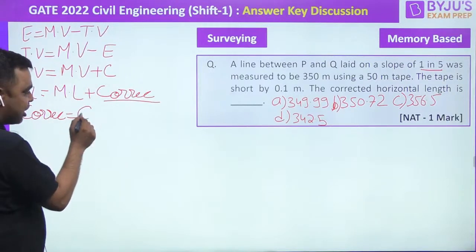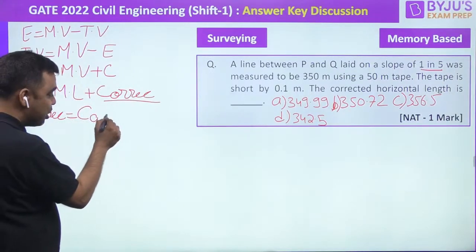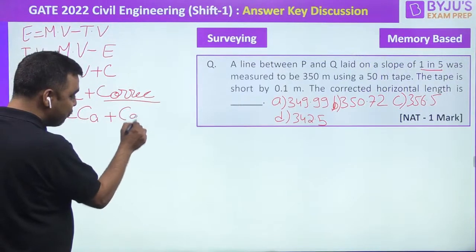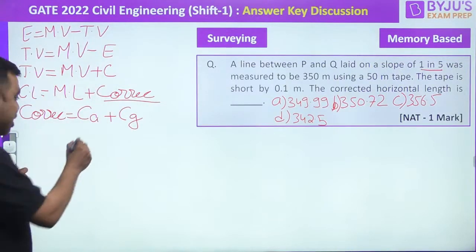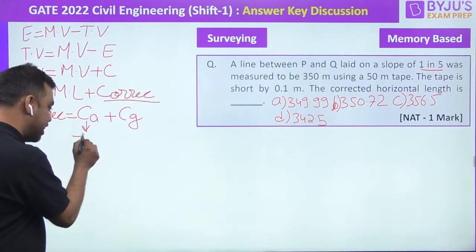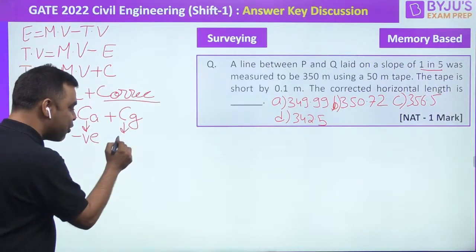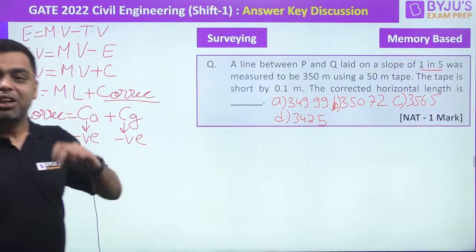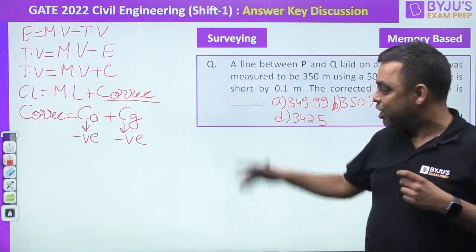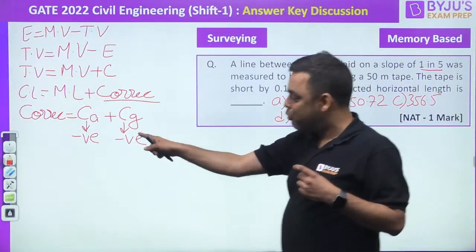What would be the correction? Now, correction for absolute length and plus correction for slope. Right? Now, this correction for absolute length will be negative and this correction for slope is always negative. Correction for slope is always negative. Do we know this?